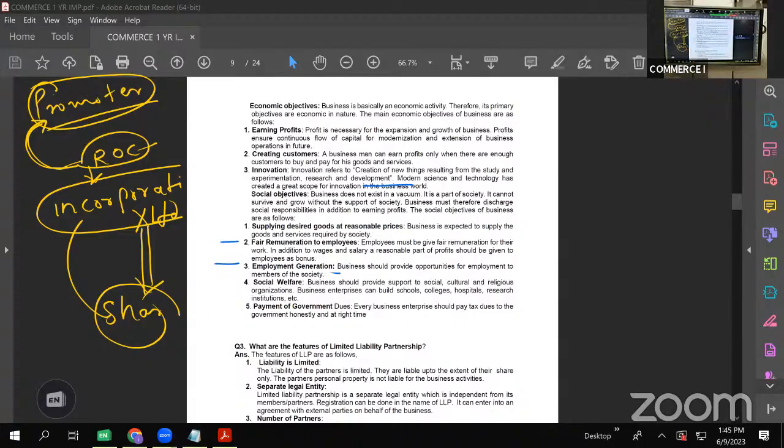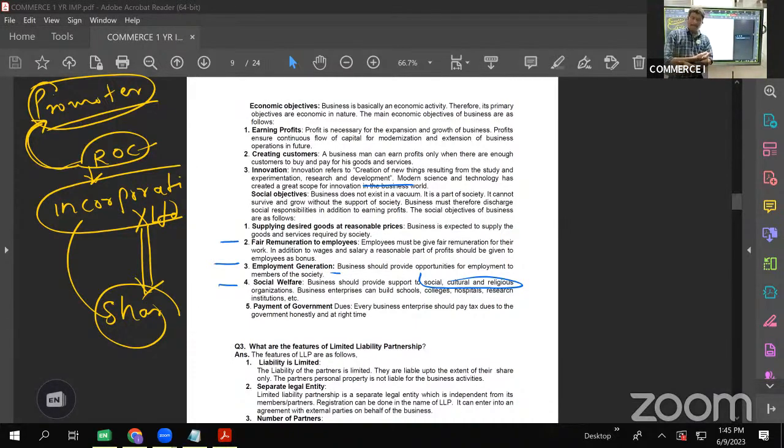Next, social welfare. Like we see this in case of big industries, big companies, they are doing charity. They are contributing to hospitals, educational institutions, orphanages, schools, all these, right? So whatever profits we are earning, a part of that should be spent for social, cultural, and religious activities.